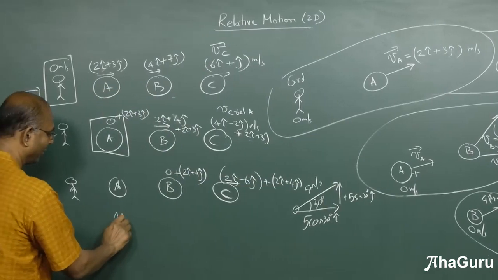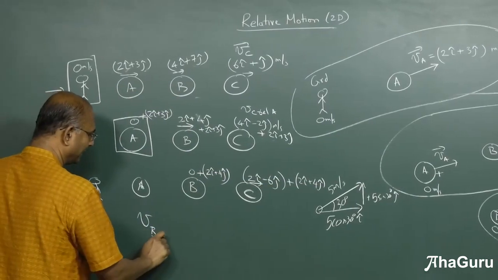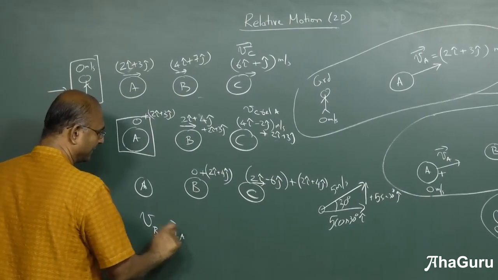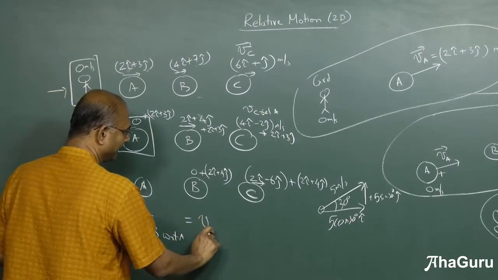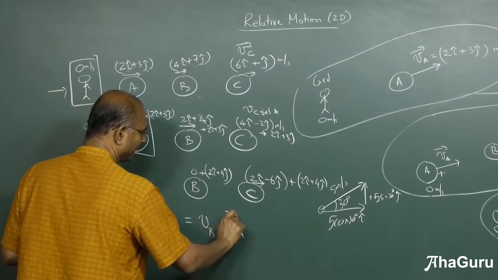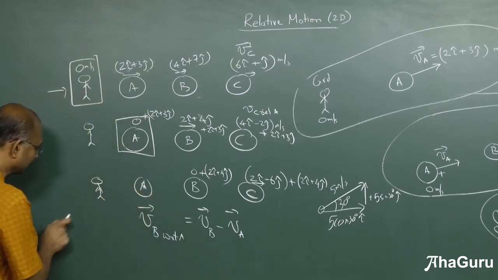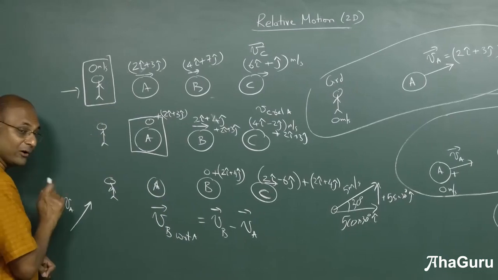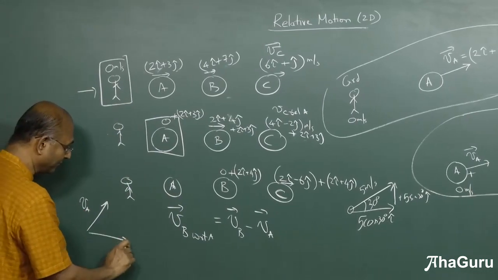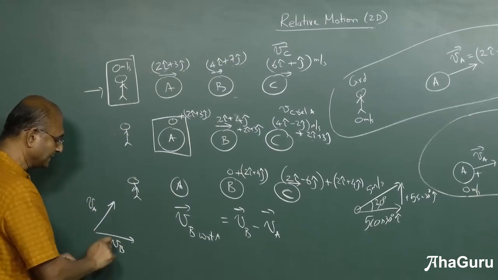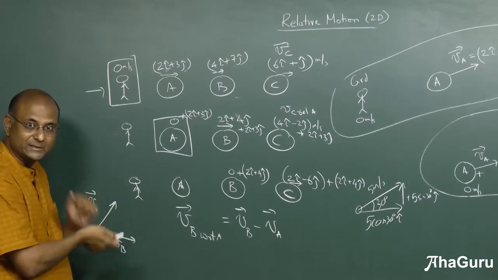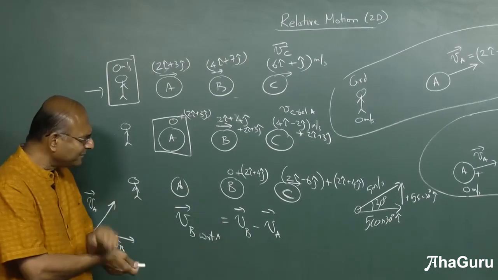Remember, relative velocity of B with respect to A or relative to A is velocity of B minus velocity of A. Correct? We know this. So if I am told this is velocity of A as an arrow and this is velocity of B as an arrow, you bring them next to each other. Okay. Have we seen this before?